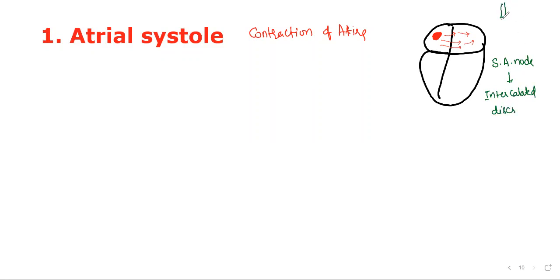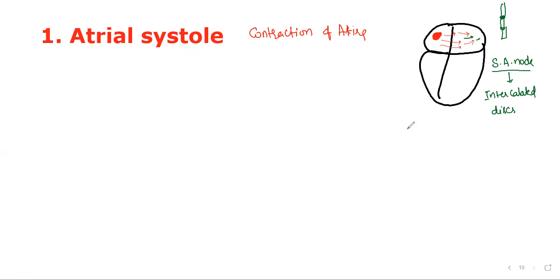One cardiac muscle fiber with another cardiac muscle fiber, intercalated discs are present, and they spread the contraction. So when an electrical impulse is created in the SA node, it spreads all over the atria.